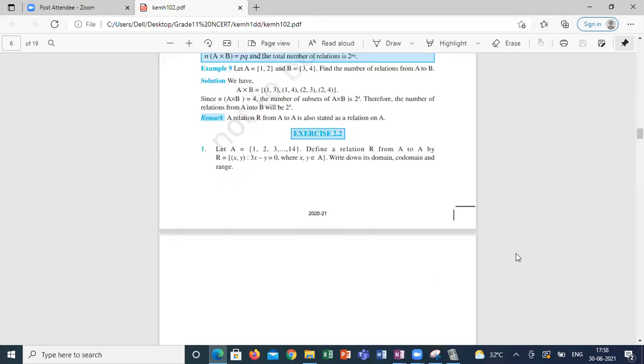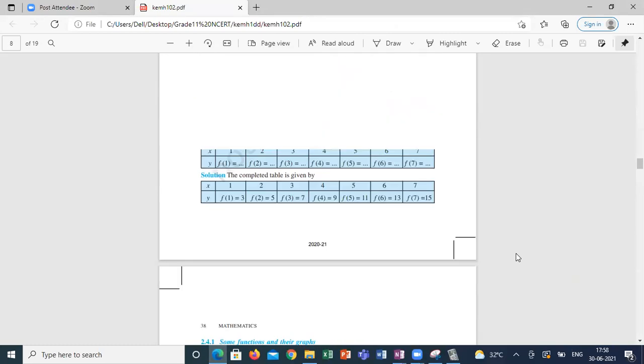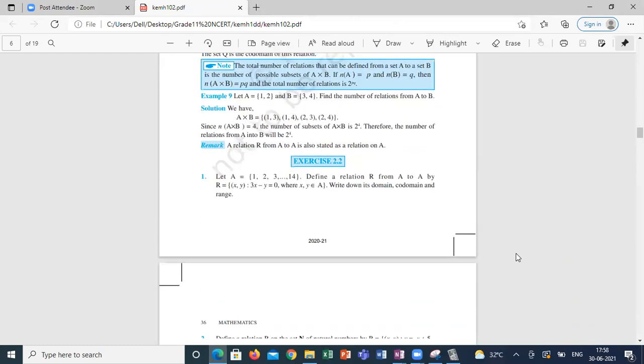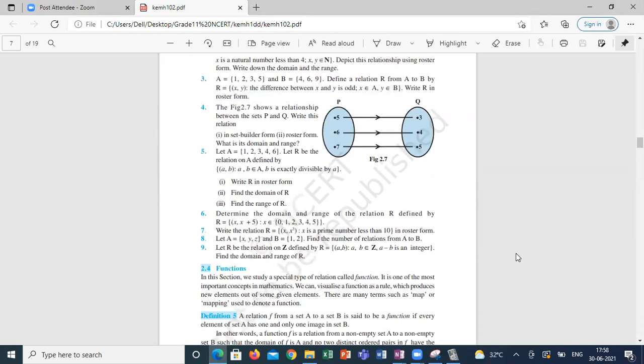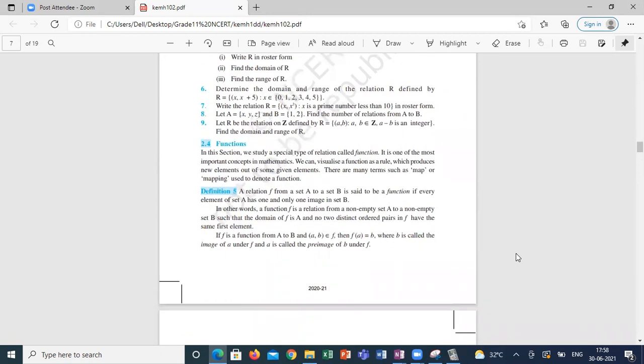In tomorrow's class, we will start doing exercises on range, domain and codomain, and once it is done, we move to functions. The important thing is to understand the difference between function and relation. A particular case of relation is called a function. All functions are relations, but all relations are not functions.